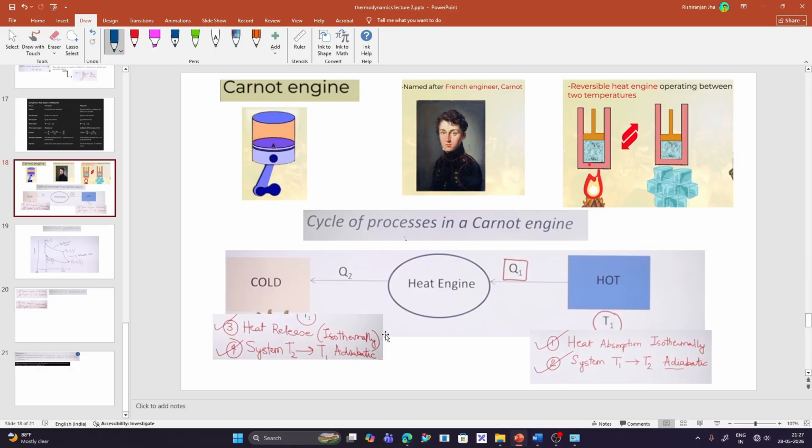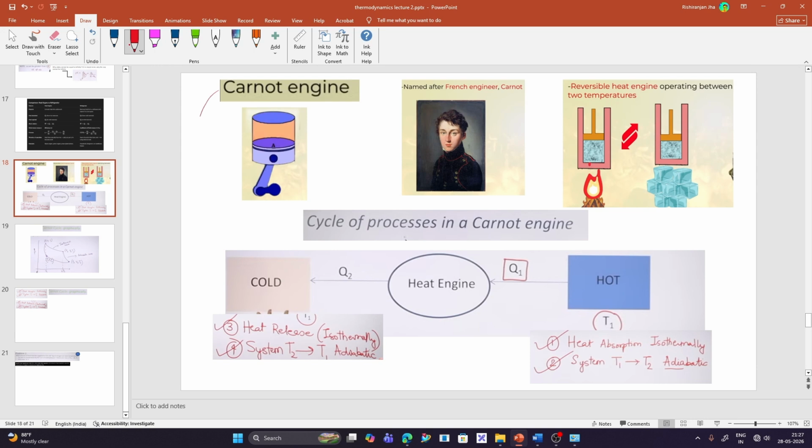So, my dear friends, in this lecture, we are going to discuss the Carnot engine. So, what is the Carnot engine? And after covering the Carnot engine, we are going to discuss the Carnot cycle. I will try to explain this in very simple terms. So, let's begin with the Carnot engine.